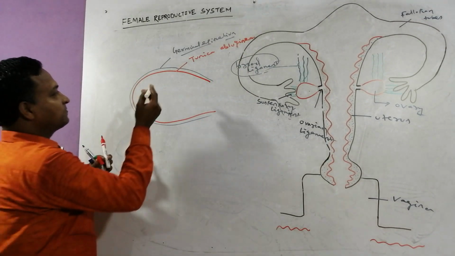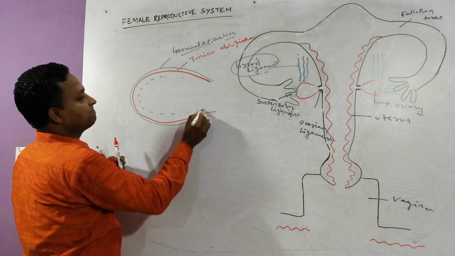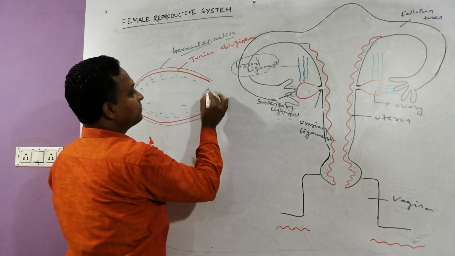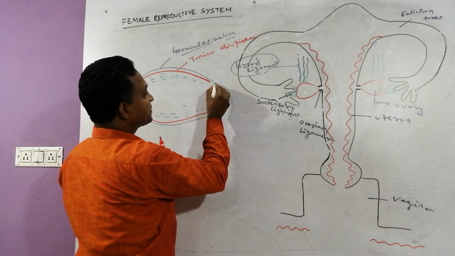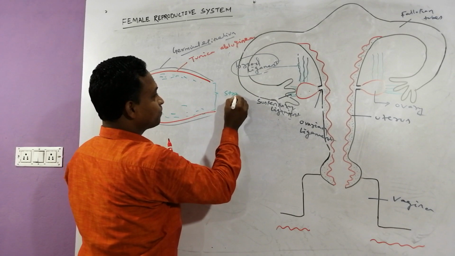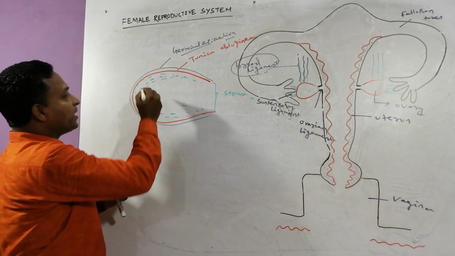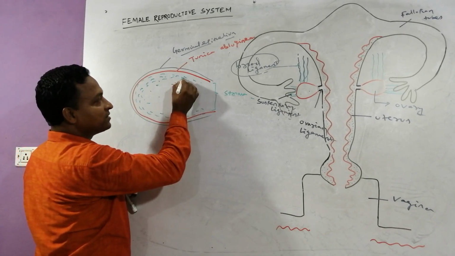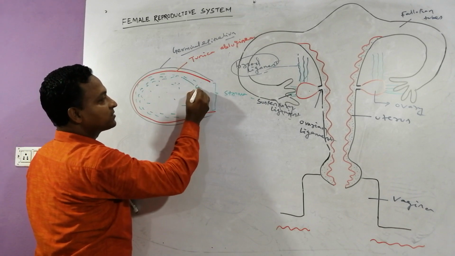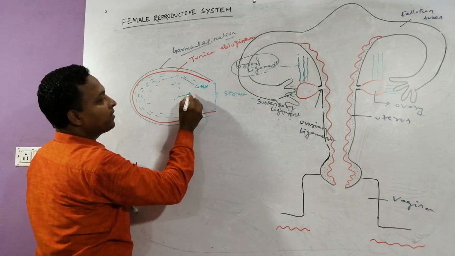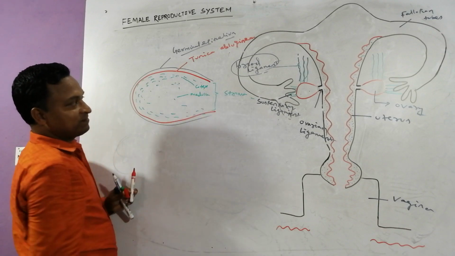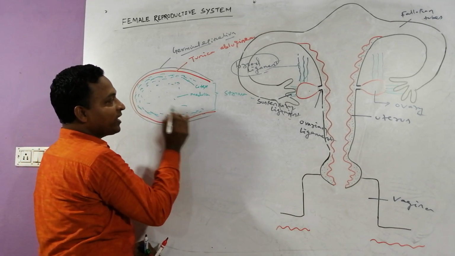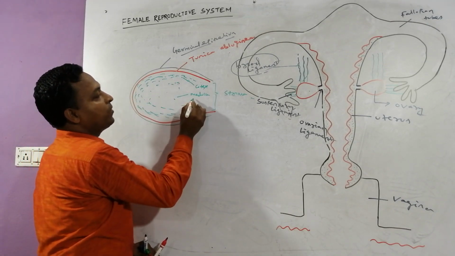Okay, try to guess, my dear. And the innermost part of the ovary, we can call that stroma. Try to understand what is that. The stroma is again divided into two parts. The outer part is called cortex, and the inner part we can call that medulla. Outer dense part, that is called cortex, and the inner less dense part we can call that medulla.